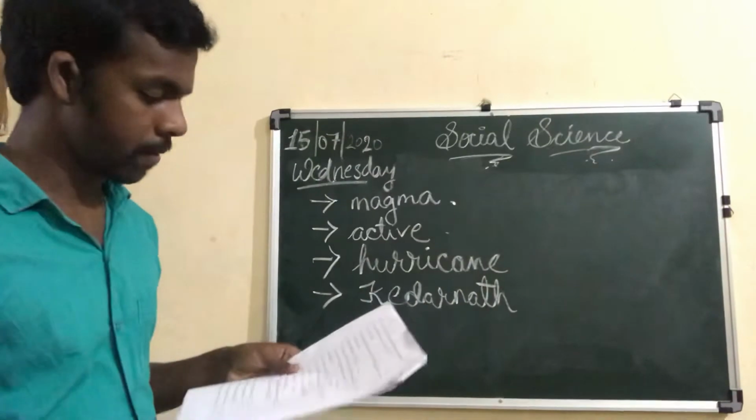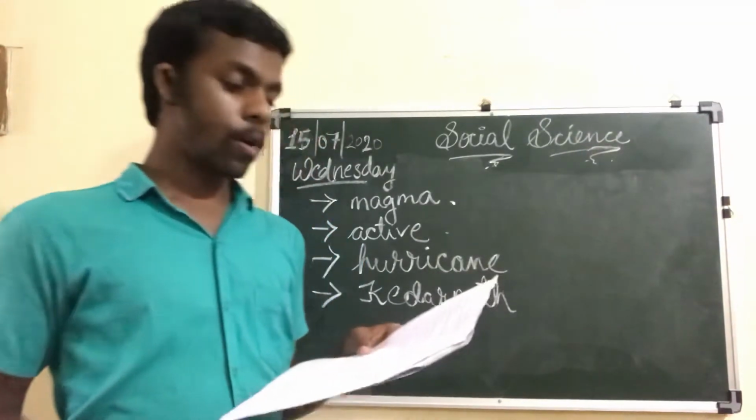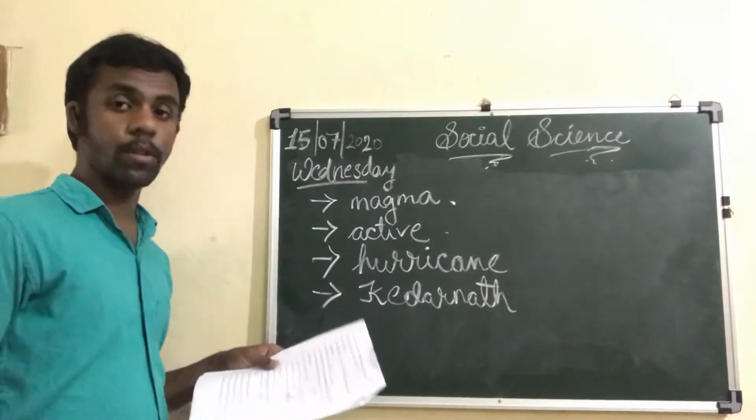What is the fifth fill up? Drought is caused by dash. So drought is caused by what?